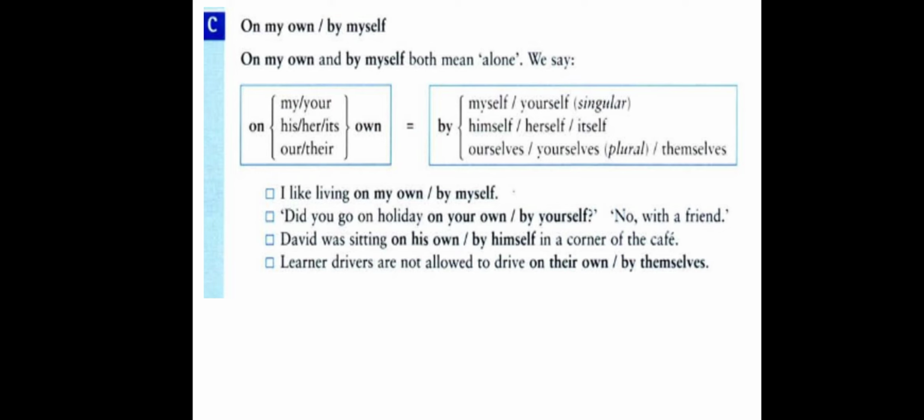Learner drivers are not allowed to drive on their own, or are not allowed to drive by themselves. Learner drivers are not allowed to drive alone. This is the meaning. So, on their own or by themselves have the same meaning. Means alone.